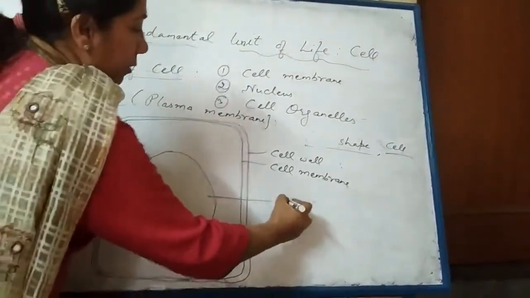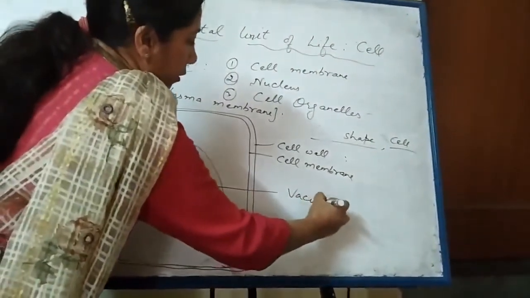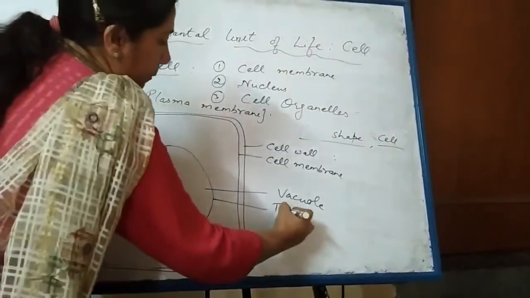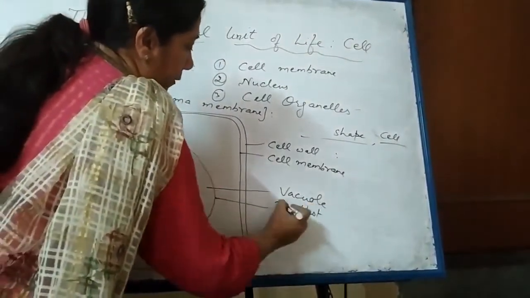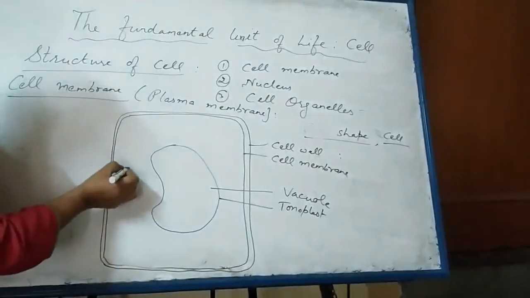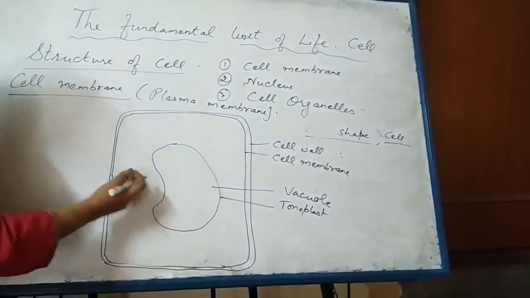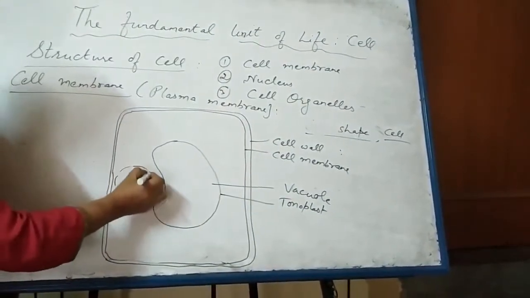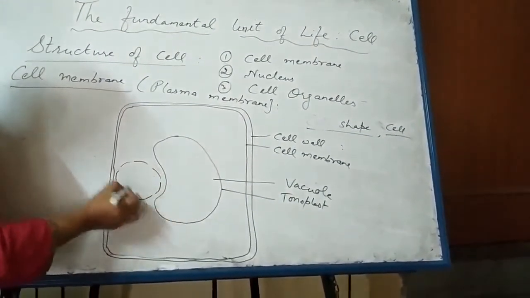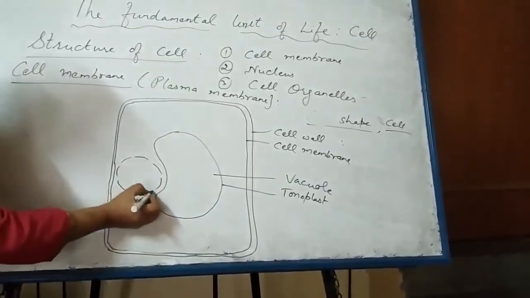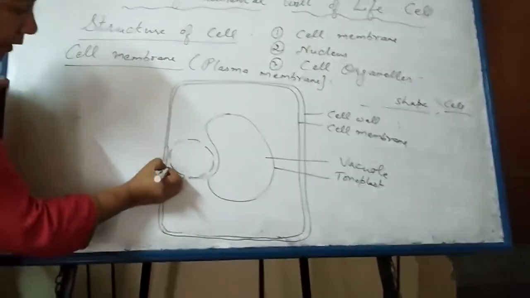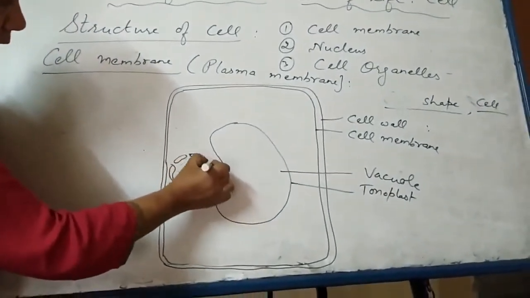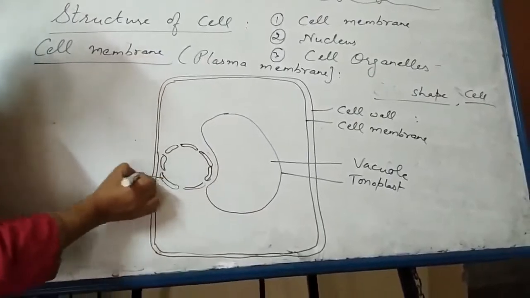This is called vacuole, bounded by covering called tonoplast. Due to this vacuole, the nucleus is pushed to one side. Nucleus we will draw like this. This membrane is not continuous. It has pores. This is nuclear membrane, also known as nuclear envelope.